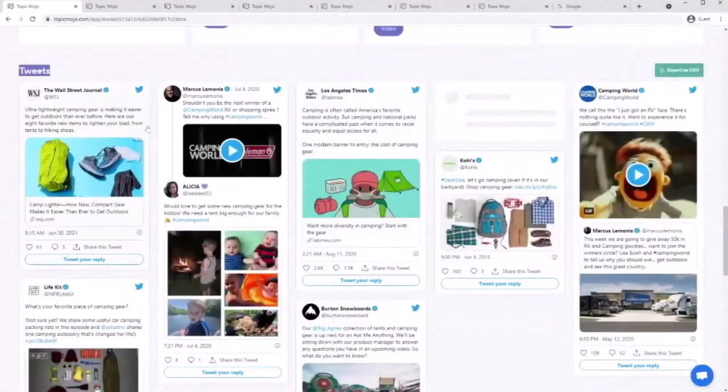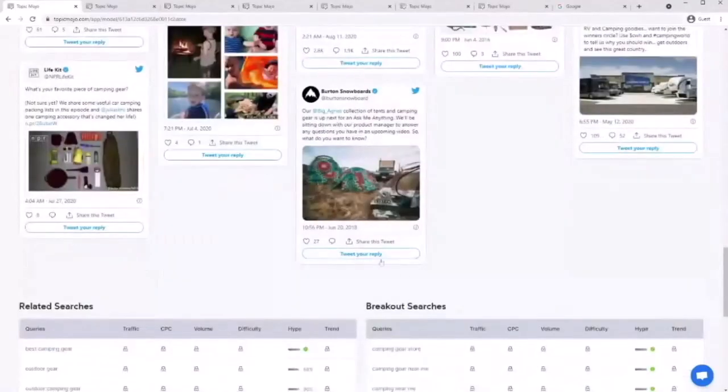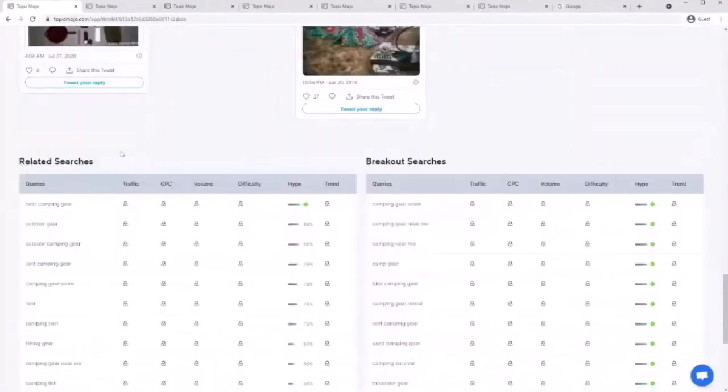Tweets help me figure out what is the latest conversation going around the topic that I'm looking for. These would pretty much help me to figure out what kind of angle I would take for or against it, what to avoid, what to further add into my content piece. Related searches and breakout searches are from Google Trends directly.